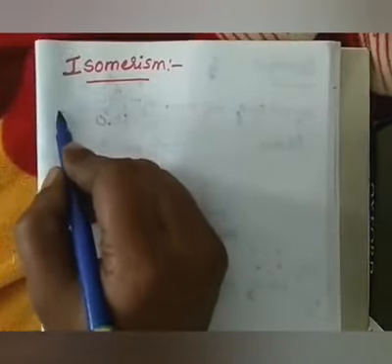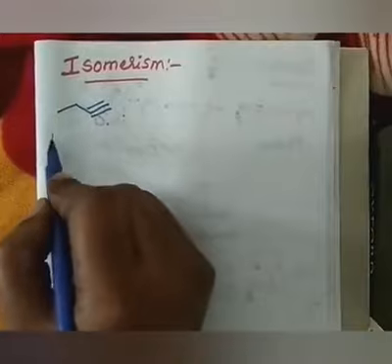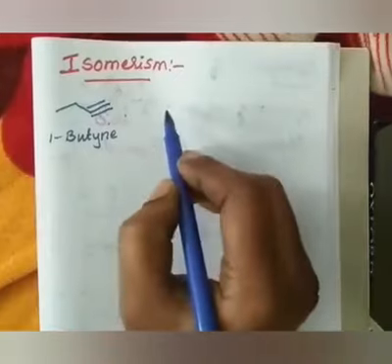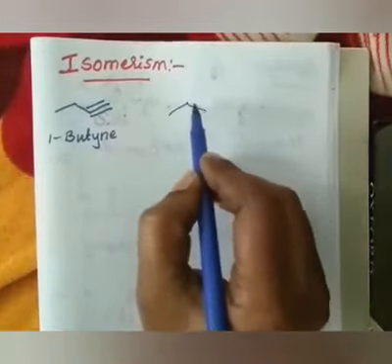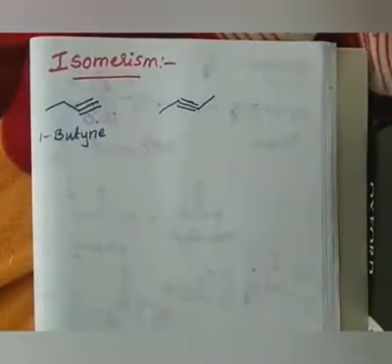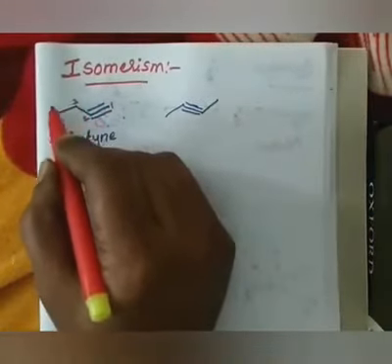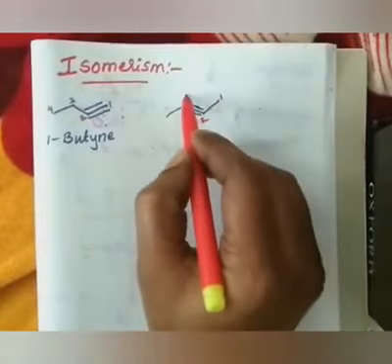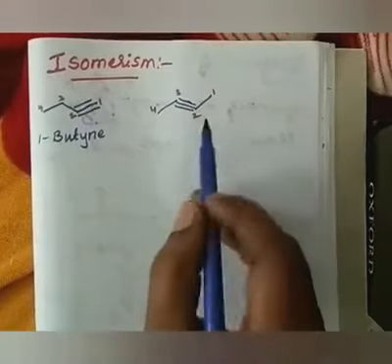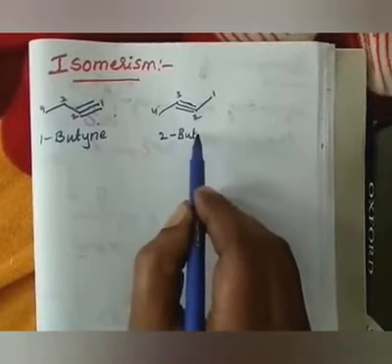Isomers it will show. So, butyne, may I write it like this? This I may call 1-butyne. What are the possibilities of writing this 1-butyne in another way? I'll write it like this. This is the second way. See here, count the number of carbons again, and the position of the triple bond also. Here 1, 2, 3 and 4. So, where is my triple bond in the first one? First place. Where is it in my second structure? Second. So, this I call 2-butyne.